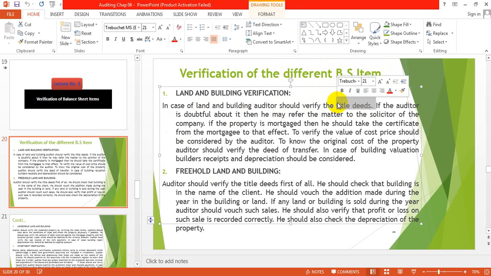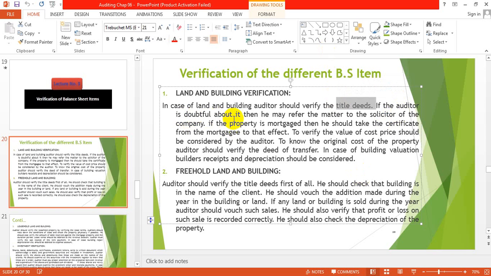If the company has land and building in its balance sheet, the first item of verification is the title deed. When you are purchasing a land or building, you receive a title deed. Title deed means the documents of ownership of the land and building.